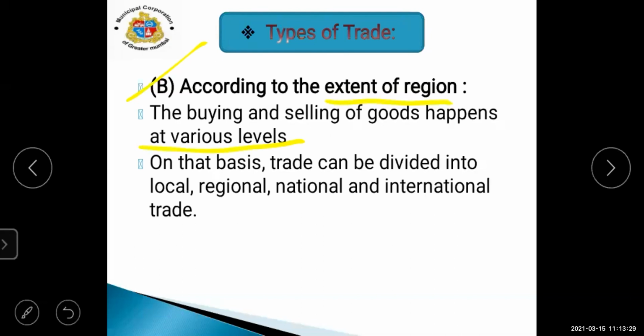Trading is happening at various levels, at the domestic level and the international level. On this basis, trade can be divided into local, regional, national and international trade.